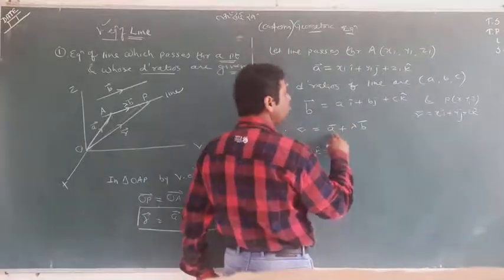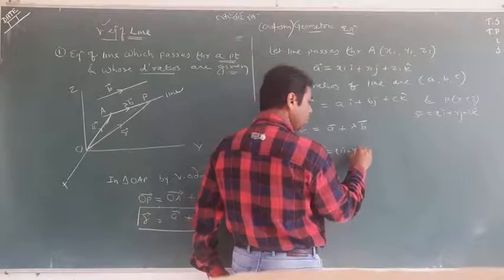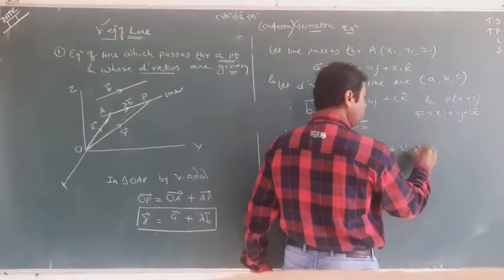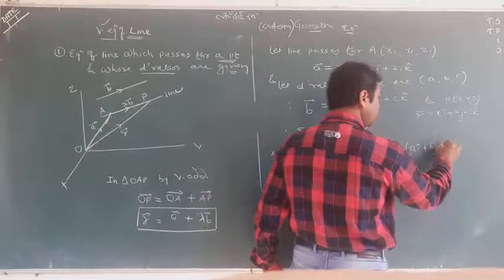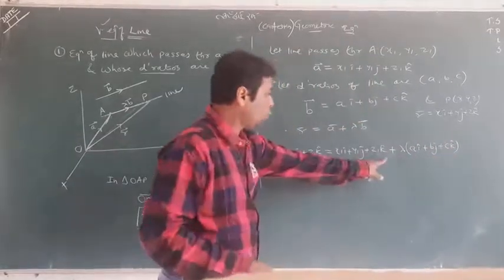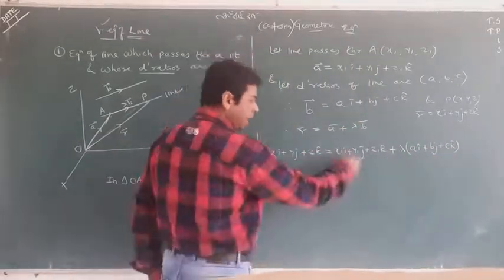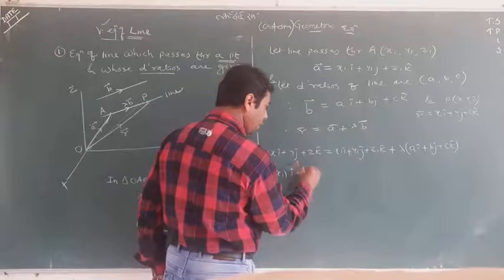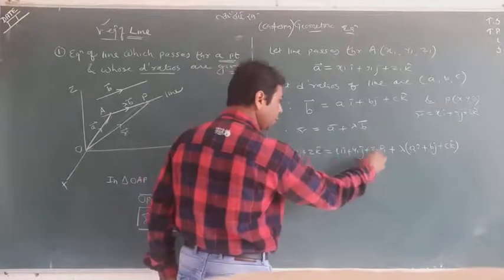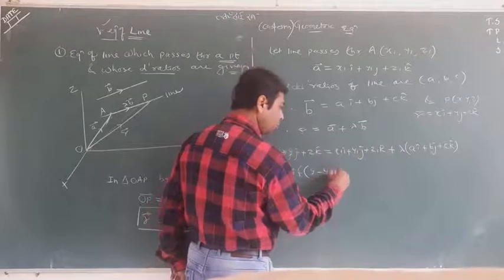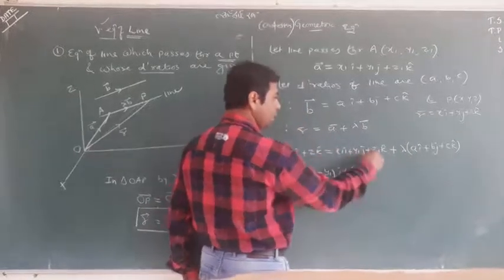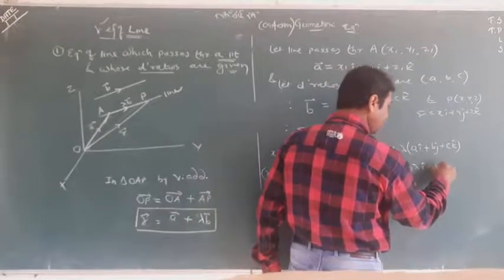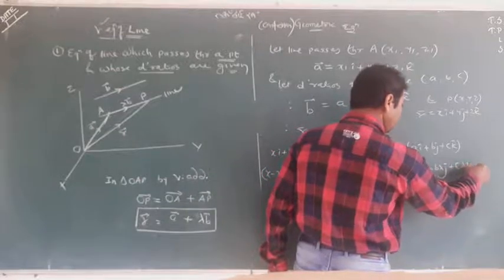r equal to A, which is x1i, y1j, z1k, plus lambda b, which is ai, bj, ck. Now transfer these terms here and take i common: x minus x1 i, y minus y1 j and z minus z1 k, equal to lambda multiplied in, a lambda i, b lambda j and c lambda k.